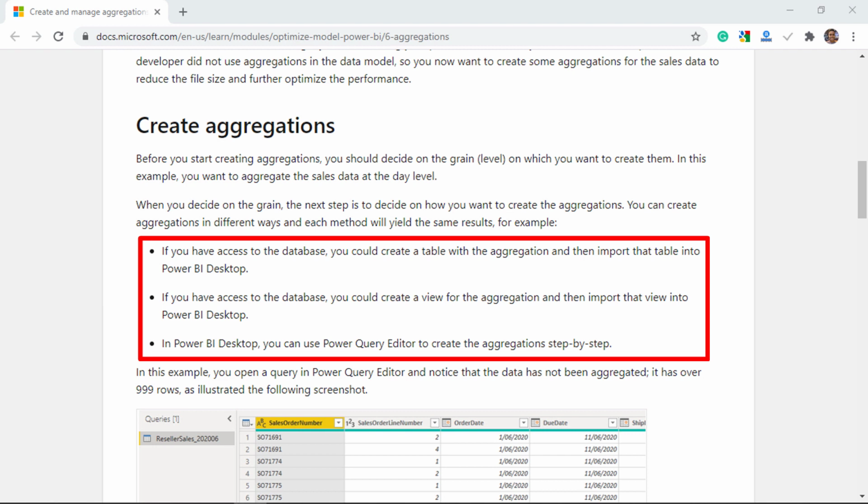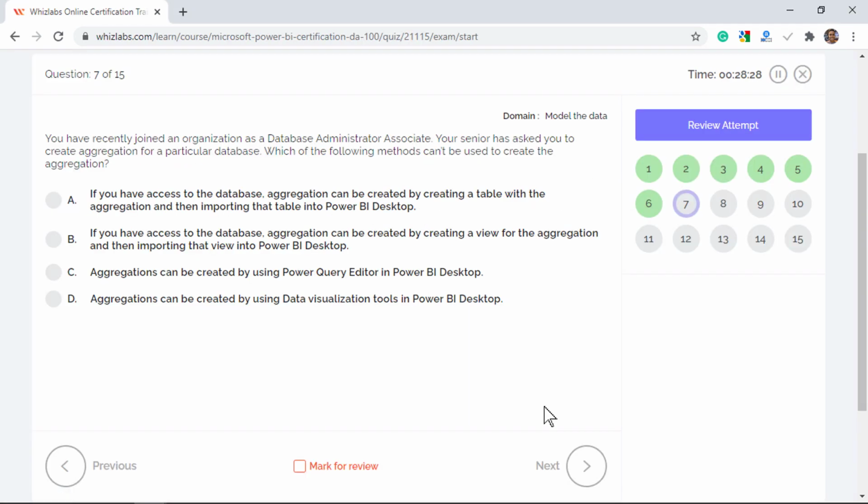If you have access to the database, you can create a table or a view with the aggregation and then import the object into Power BI Desktop. Or you can use Power Query Editor to create the aggregations. Now points A, B and C describe the 3 points that are mentioned in the documentation. Option D is correct, as aggregations can't be created by using data visualization tools in Power BI Desktop.